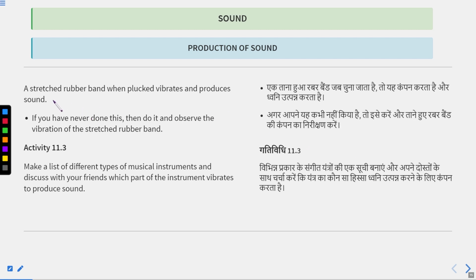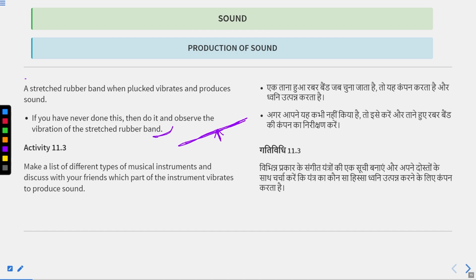This is another activity: stretch a rubber band. When you stretch a rubber band and pluck it, the vibration will also produce sound. You can do this. Take a rubber band, stretch it, and just move it a little. It will produce a sound. So it is clear by now that every vibrating object produces sound.